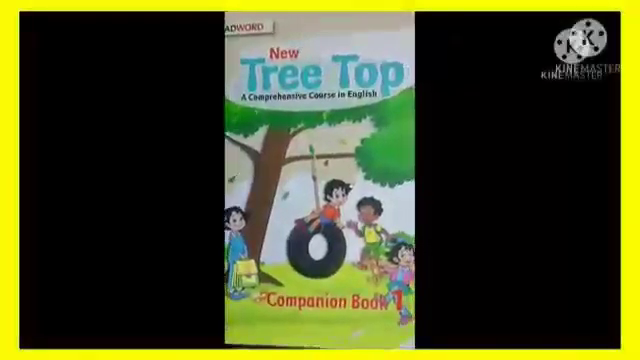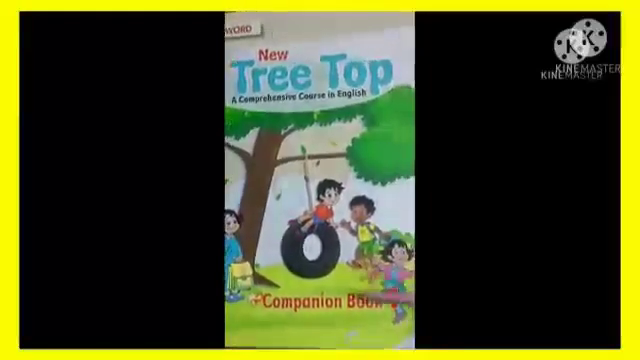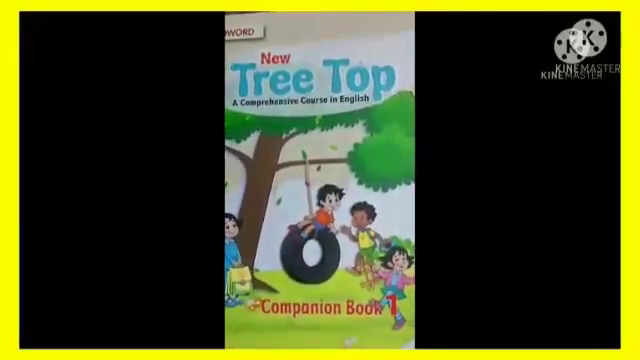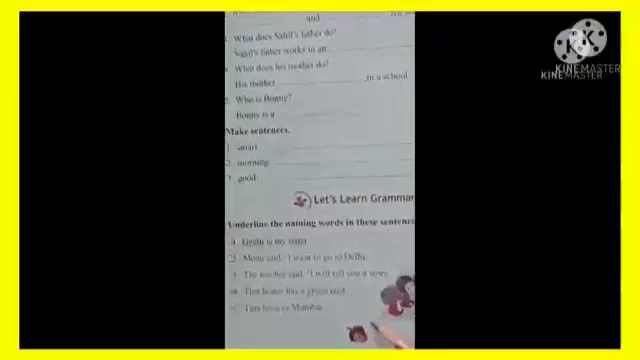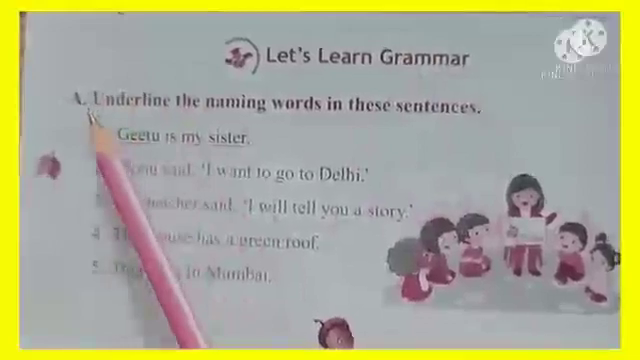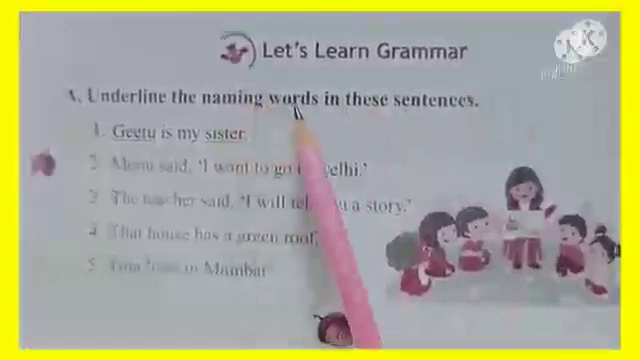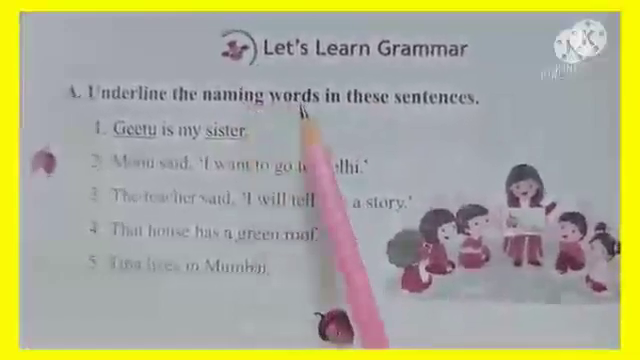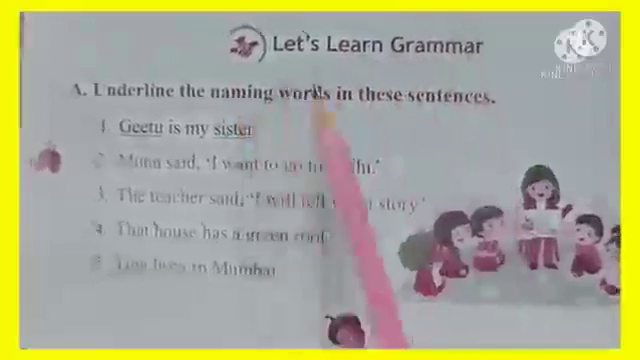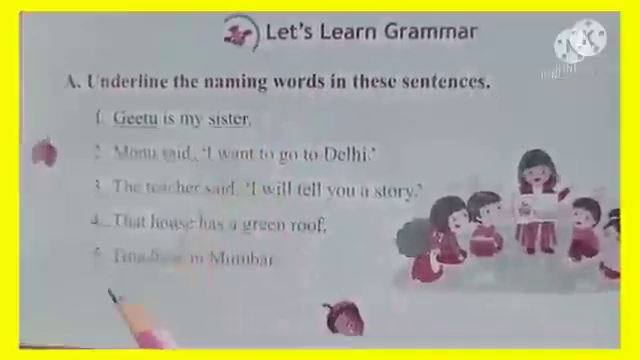Okay, children, for the activity which we have to do, you need to open your Treetop Companion Book 1. Okay? So all of you take out this book and open page number 6. We were doing Let's Learn Grammar. Exercise A. Underline the naming words in these sentences. Now children, I have already explained you naming words. I have told you that the words which tell the name of any person, place, animals or things are naming words. Okay? And we have to find those naming words and underline them in the given sentences.